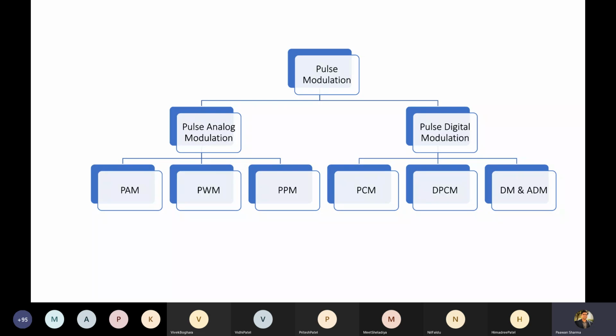Okay, so PCM we have seen till the last lecture, and only a part of it is remaining, which is the encoding part, and we'll also look at delta modulation. We will also look at PWM, PPM, and PAM in the upcoming lecture. So be ready for all this.